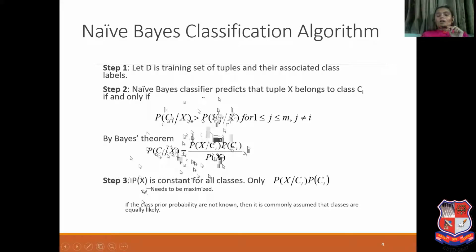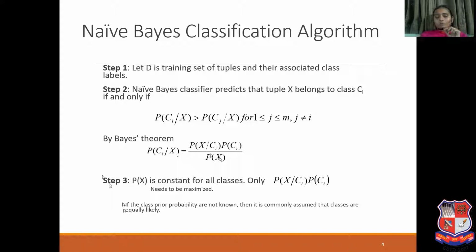Now step 3. We need to find out all these particular terms: X given Ci, probability of Ci, and probability of X. So let's see them one by one. Probability of X is a constant for all classes, so we need to maximize probability of X given Ci and probability of Ci. Step 3 says that there is no need to calculate probability of X as it is constant for both classes. It means that if a particular customer's age is 35 and salary is 40,000, for this particular customer we are trying to find out whether X belongs to Ci or X belongs to Cj.